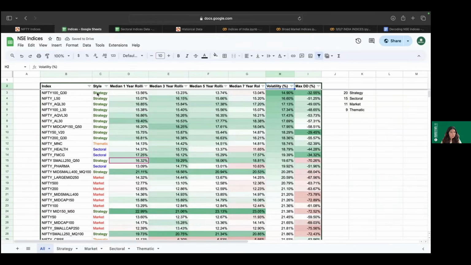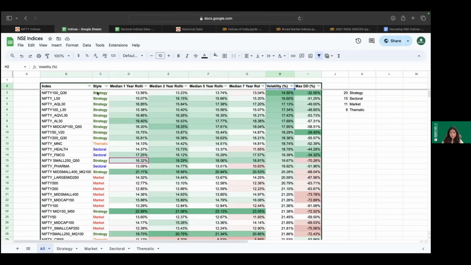Again, I think the category that is throwing up is strategy. However, when we talk about volatility, there are different factors coming up. Naturally, the ones that we expect, like quality, low volatility, alpha quality, low volatility. So largely, when we look at volatility, the indices focusing on low volatility are coming up, and then the indices focusing on quality are coming up.